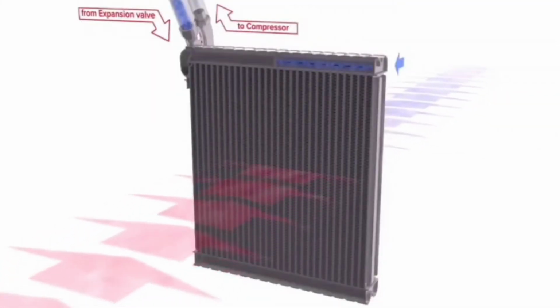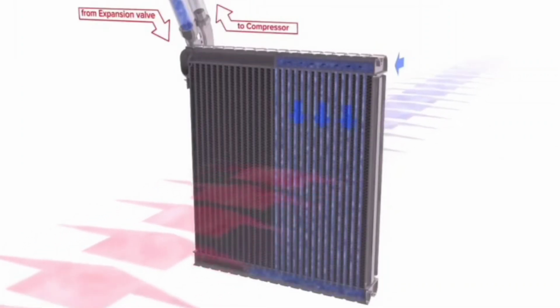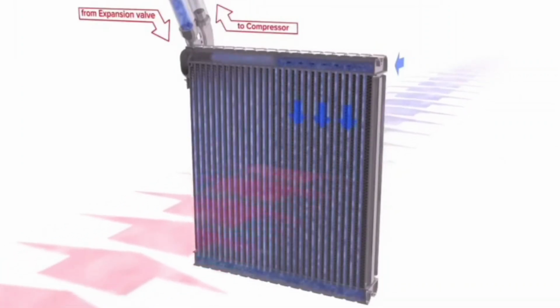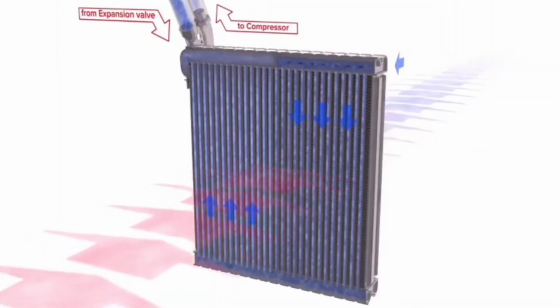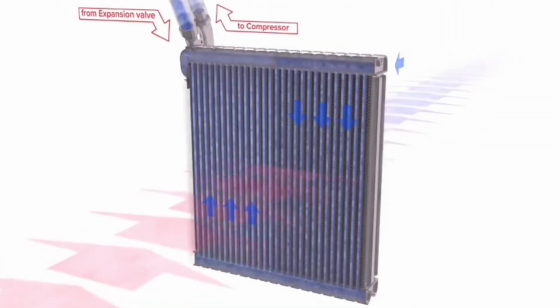At the same time, when the refrigerant absorbs this heat, it vaporizes and changes back to a gas. This superheated gaseous refrigerant then flows from the evaporator and back to the compressor, where the whole process starts again.